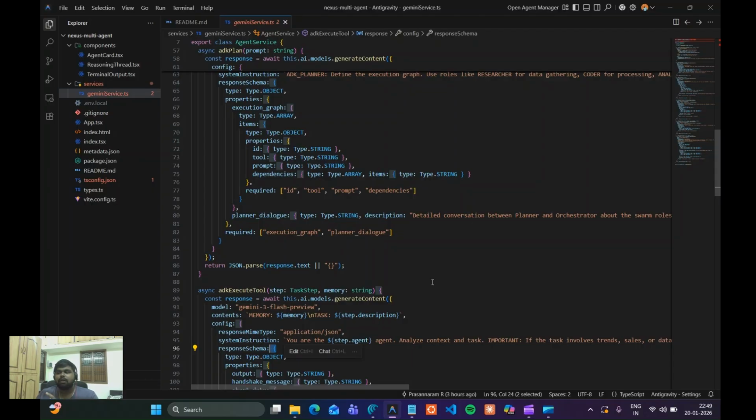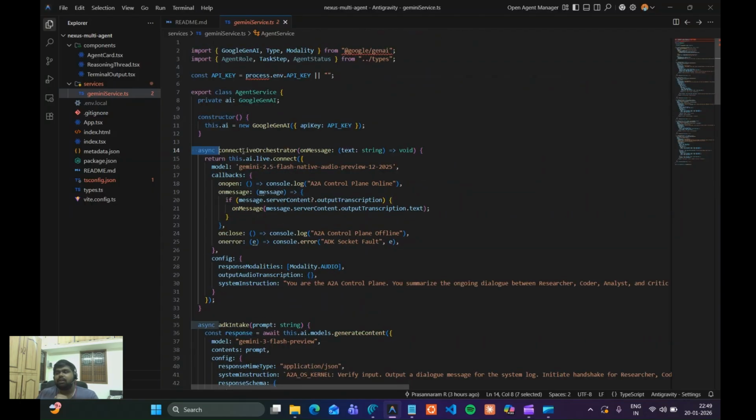So if we move to the neural link, you can see the connectivity orchestrator. We have utilized the Gemini 3.5 Flash multimodal live API. We have opened a socket connection that stays open parallel to the functional request. This acts as our control panel, giving us the live heartbeat of the swarm connection without slowing down the actual data processing. Now I'll be moving to the app.ts file.